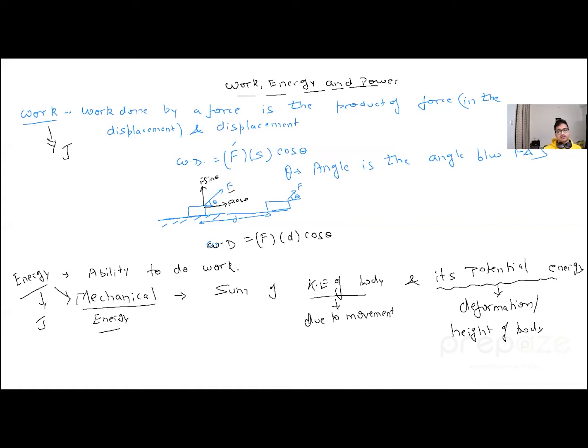I will define the formulas of this. Suppose, let's say a plastic ball, you squeeze it. What you are doing, you are changing its shape, and because of squeezing it, it gets deformed. There is a deformation. Or a rubber band, you extend a rubber band, you are deforming the rubber band. So in that process, there is potential energy stored in the body. All right, and that's how we basically define potential energy. It can be due to change in shape, size, deformation, or due to the height of the body. All right, let's move forward.